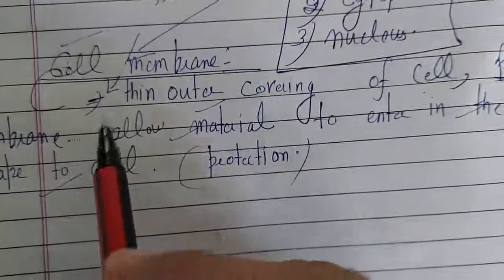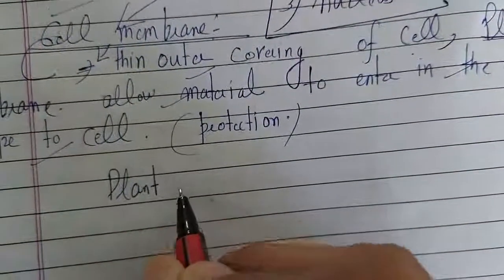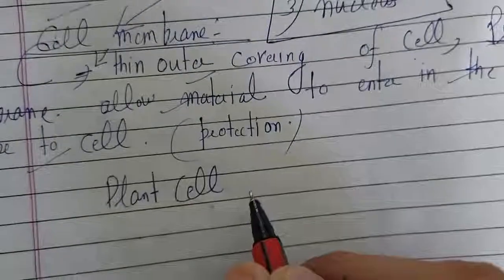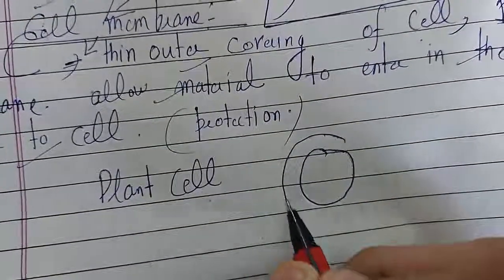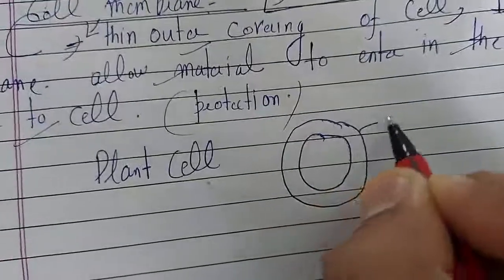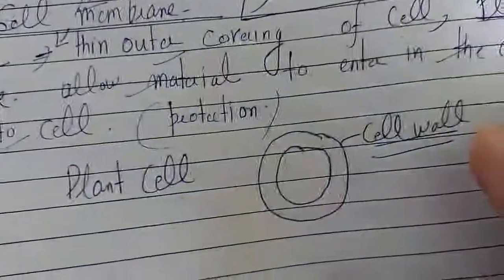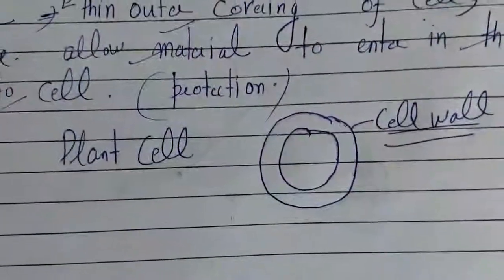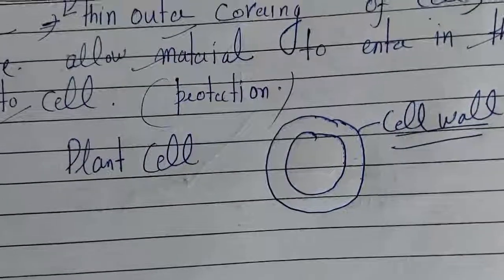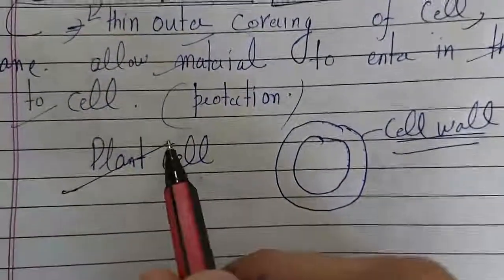So animal cells have the cell membrane, but if we talk about the plant cell, it will have the cell membrane plus an additional membrane whose name is cell wall. So these plant cells will have an additional support around the cell membrane, that is the cell wall. Cell wall is not present in animal cells like in humans, but it is present in plants.